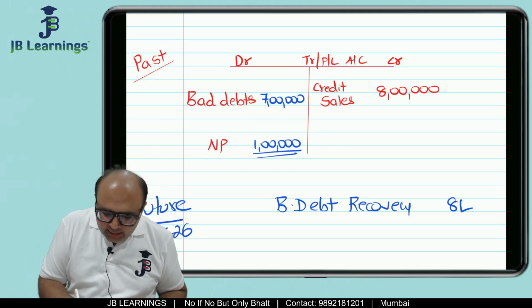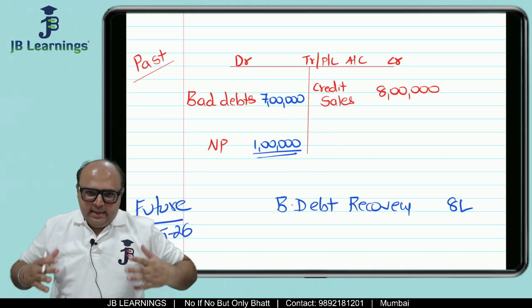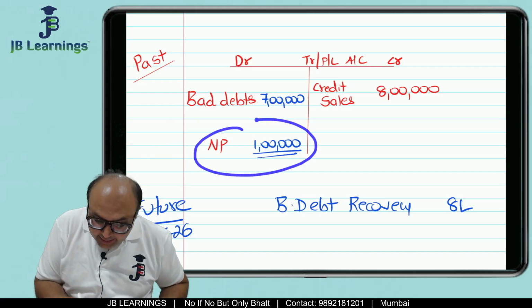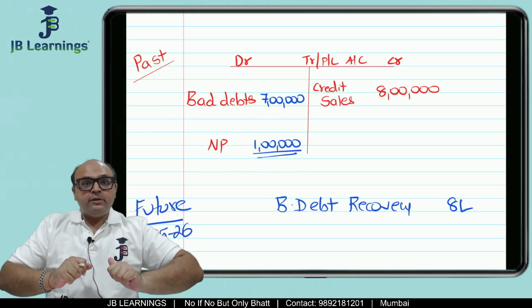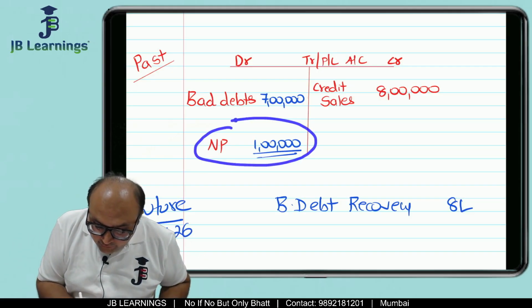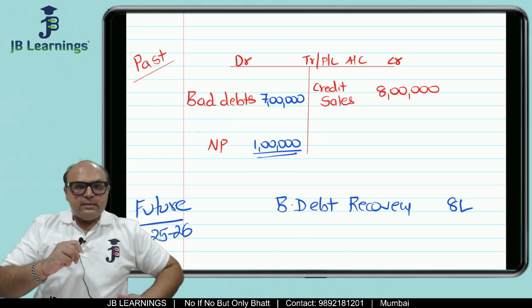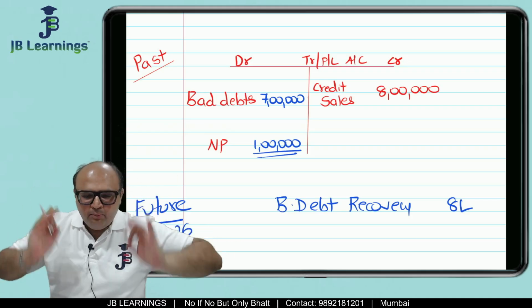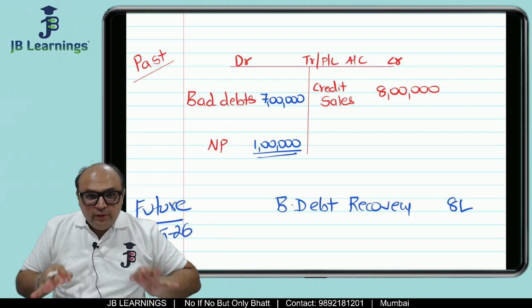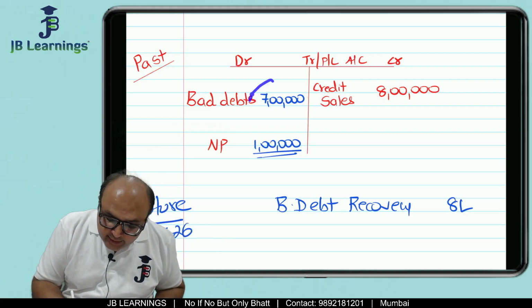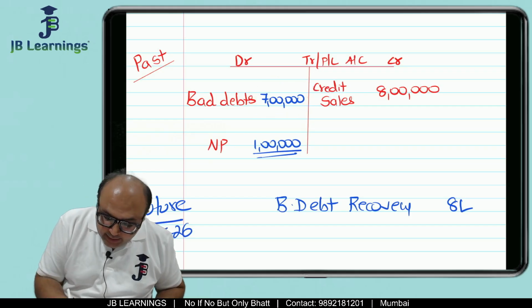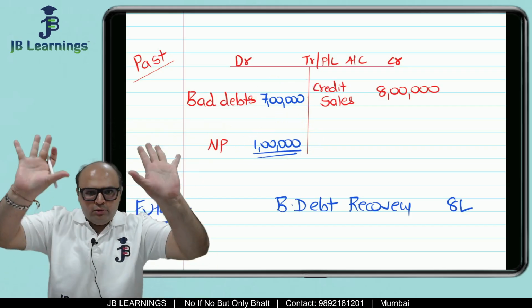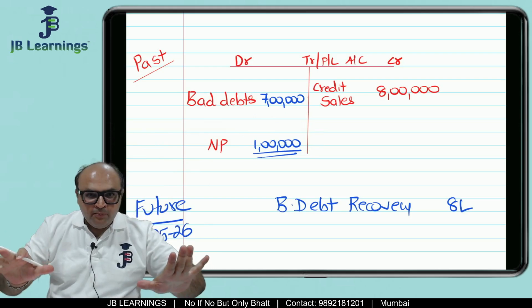And you have to pay tax on that 1 lakh. As per the assessee, this is bad debts, but the officer does not agree with you. So it means you have to pay tax on 1 lakh rupees, correct? Now try to understand this. This is something which is very, very important. Now, if the officer says that the bad debts is only 7 lakhs, please pay tax on 1 lakh, and you have paid also.